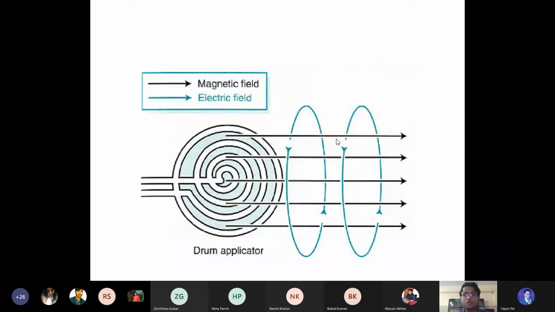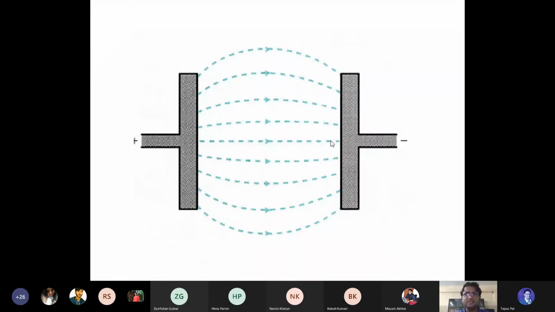So this is about the drum applicator procedures, how the electromagnetic field and the electric field are produced inside the patient's body. Now, this is the Kerbel method. You can see both the Kerbels. This is what we used to use in our own clinic. Both sides have these Kerbels, and depending on the condition, a certain amount of gap is to be produced, and this will produce the electromagnetic fields in between the dotted lines.